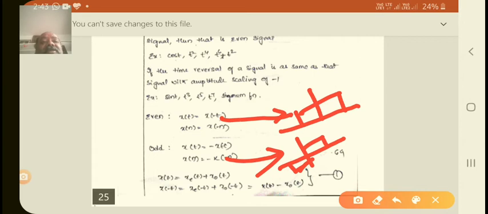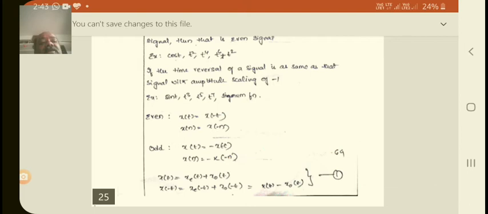The odd functions are sin t, t cube, t power 5, t power 7, and the signum function. So for even, x of t is equal to x of minus t, and x of n is equal to x of minus n. For odd, x of t is equal to minus x of minus t, and x of n is equal to minus x of minus n.